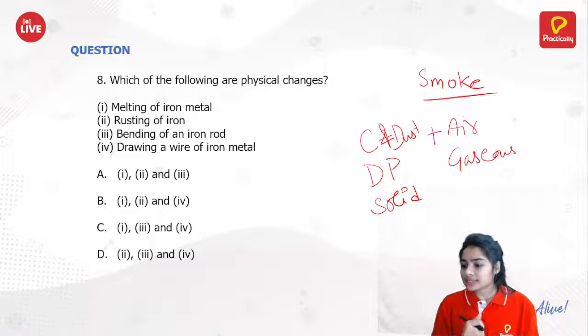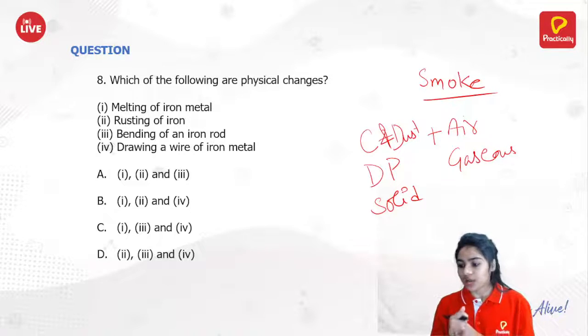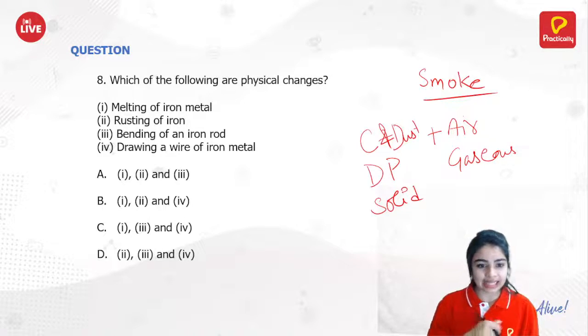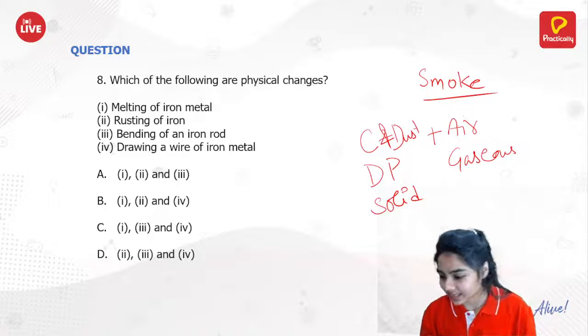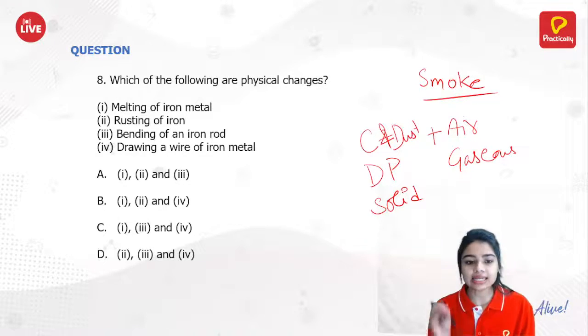So Kartika is saying option C. Option C. Chaya Devi is first saying A and then C. Okay, let's say C. So she is saying C.